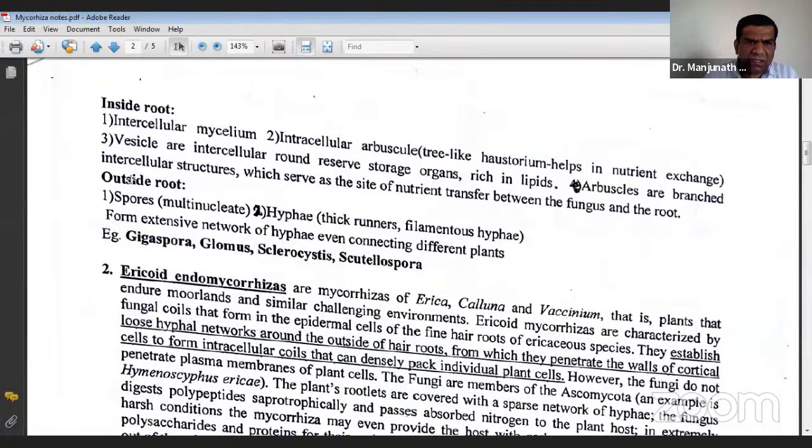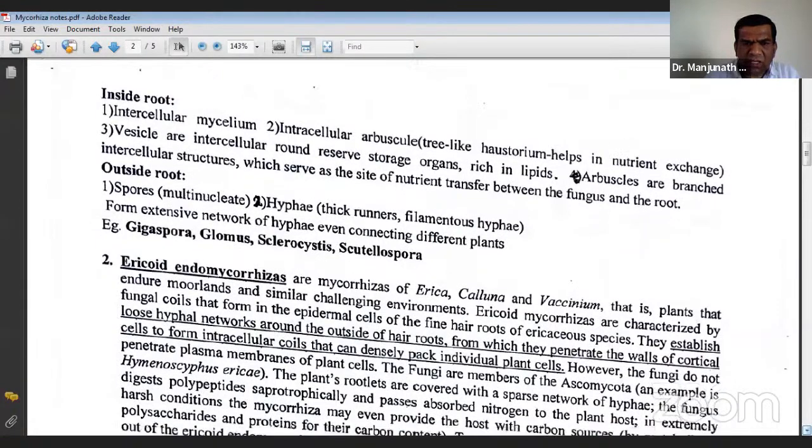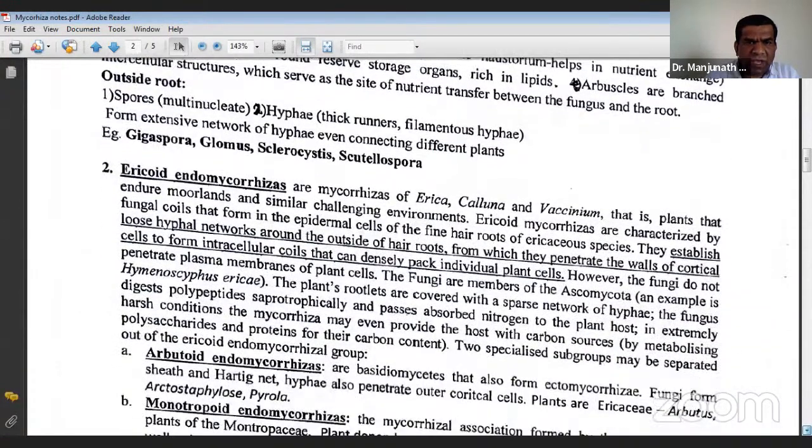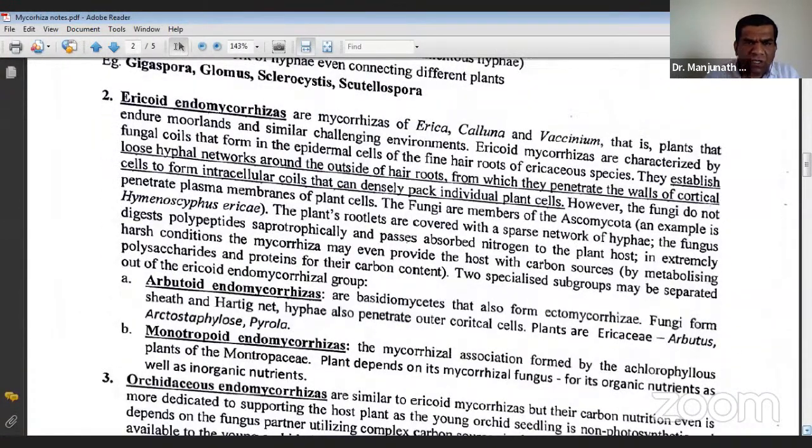So outside the root, you have different spores and hyphae, and you have different genera based on the structure of the spores: Megaspora, Glomus, Sclerocystis, Scutellospora. These are the different genera based on the morphological structure of the reproductive spores.